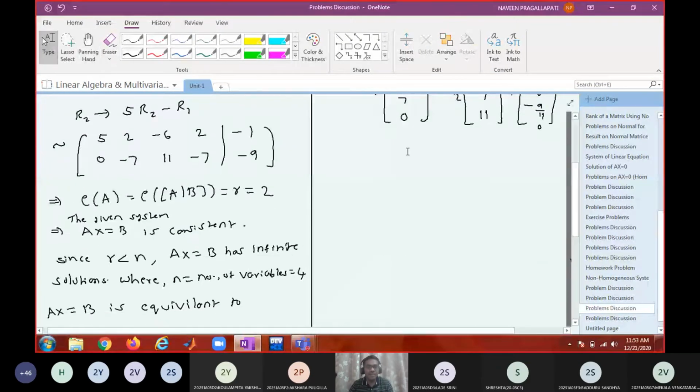For what values of lambda and mu, the following system of linear equations.